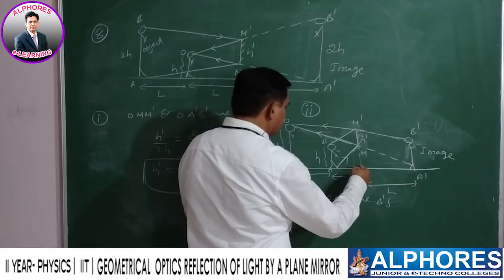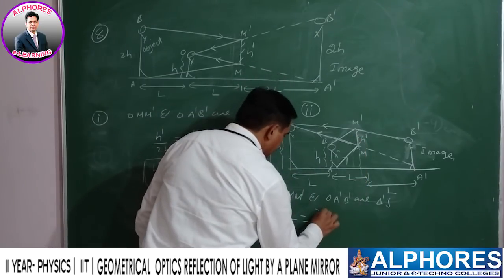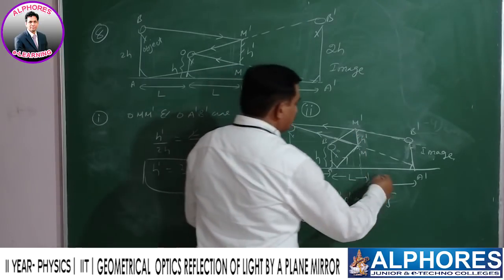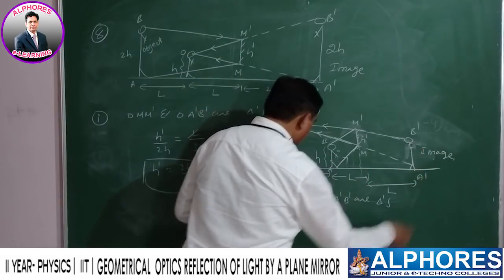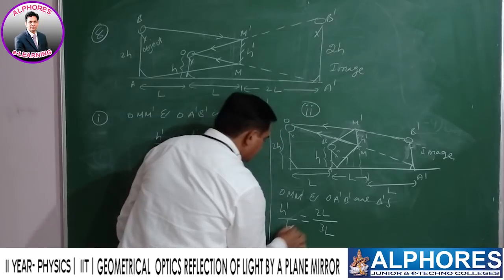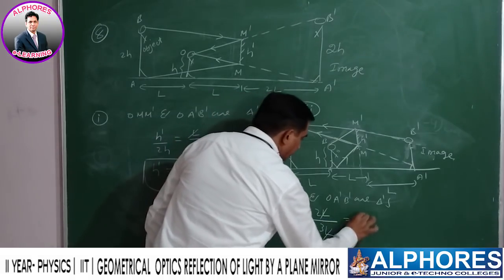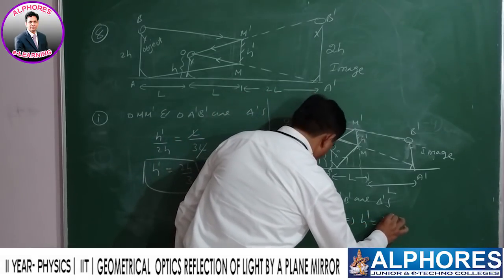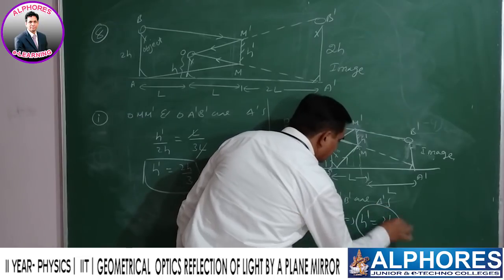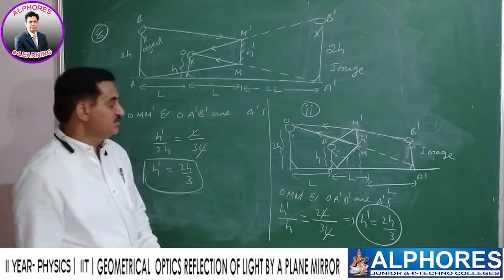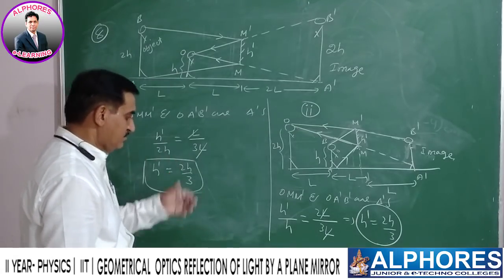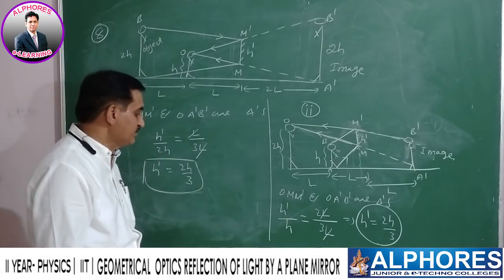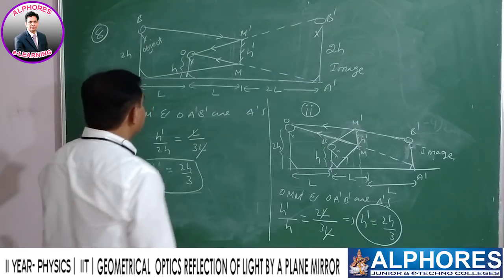What is the distance here? 2L by h. What is the distance from here to here? 3L. Therefore h dash equals 2h by 3. Same size of the mirror required. Okay, this is one of the variety of questions related to reflection of light by a plane mirror.